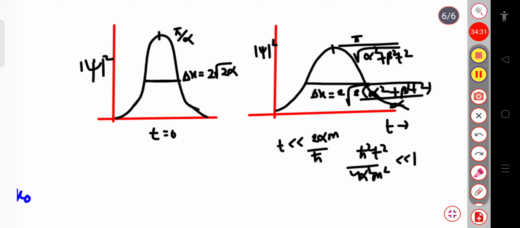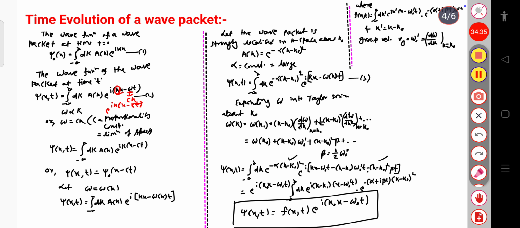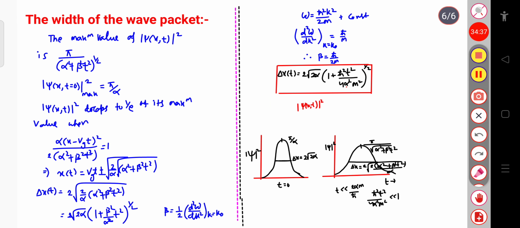So this is all about the time evolution of the wave packet, and here we have already calculated the width of the wave packet. That is, in the time evolution we have calculated the width of the wave packet.